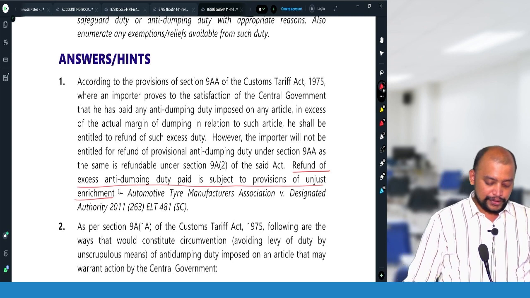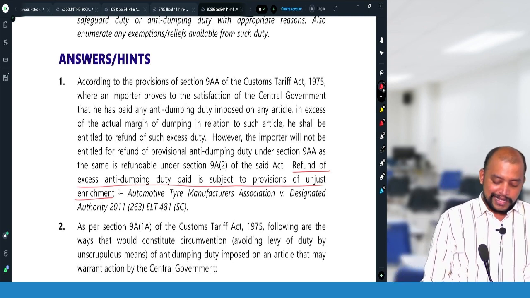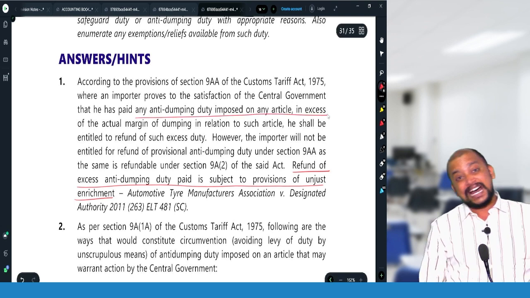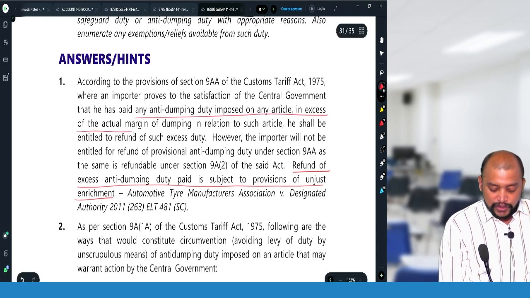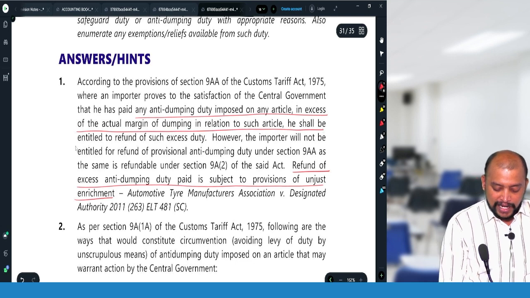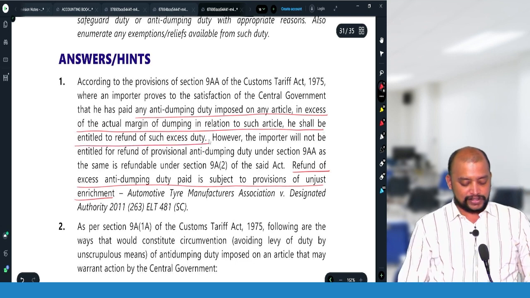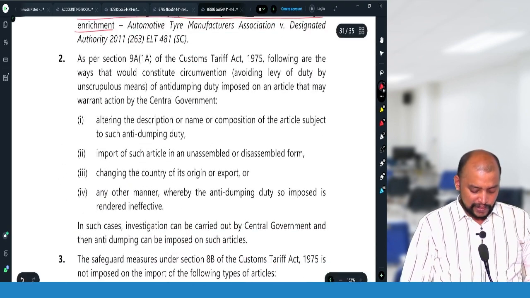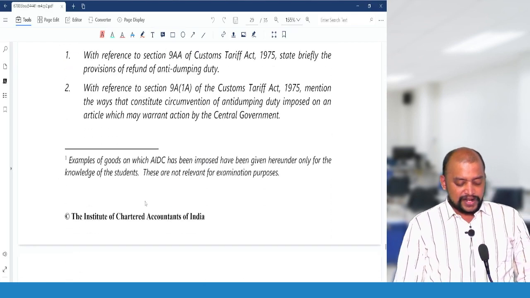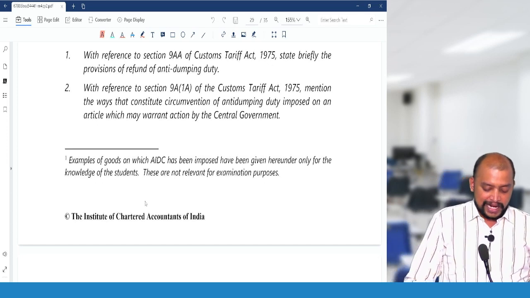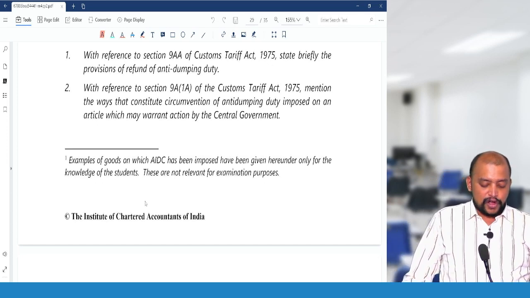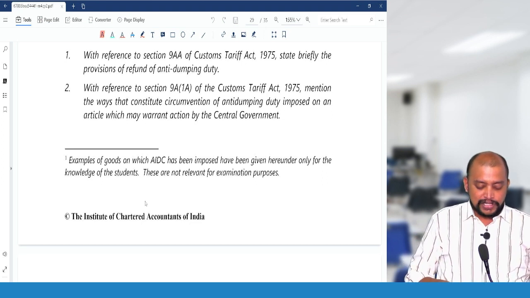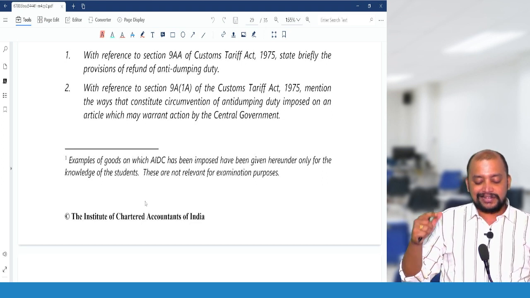Okay. So suppose a person has paid any anti-dumping duty on any article in excess of the actual margin of dumping, he shall be entitled to refund of such excess duty. Okay. So then the next question, with reference to section 9A subsection 1A, mention the ways that constitute circumvention of anti-dumping duty imposed on article which may warrant action by the central government.